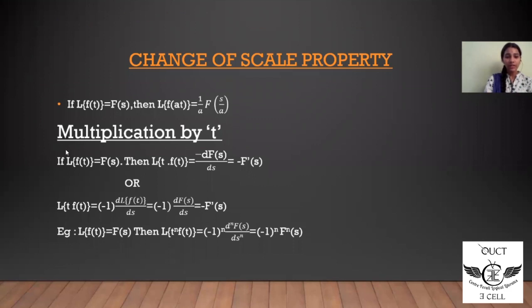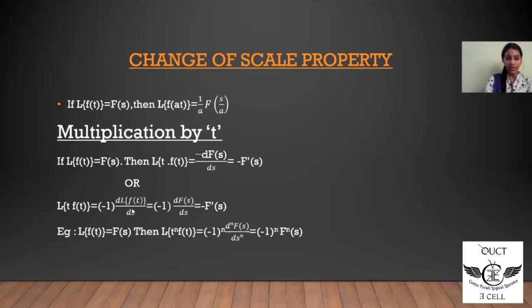So in this video, let us see how to deal with the Laplace transform when the given function is multiplied by t. Let us consider a function f of t whose Laplace transform is given by capital F of s. Then the Laplace of t into f of t is given by minus d by ds of capital F of s, which is equal to minus F dash of s. Capital F of s is nothing but Laplace of f of t.